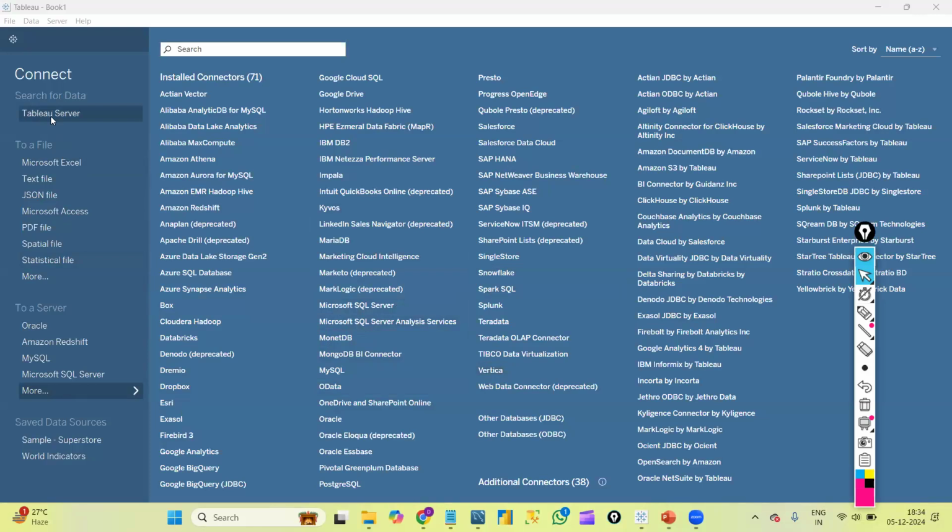To connect to the Tableau server when working in a company, we will get our own credentials from the company, and by using those credentials we will log in. But for practice, as a learning process, we need to create a Tableau cloud account. Previously we used to call it a Tableau online account. I will show you the process of creating it.